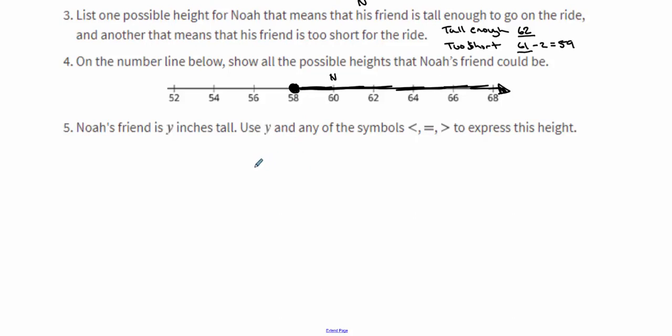So Noah's friend, y, he could be equal to 58, or Noah's friend could be greater than 58. We know that he's not less than 58 inches because we know that Noah can go on the ride, so that means Noah is at least 60 inches.